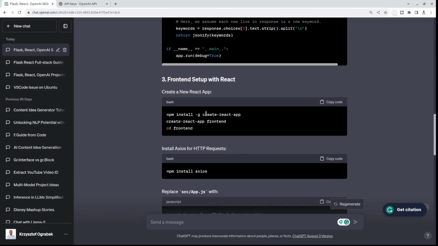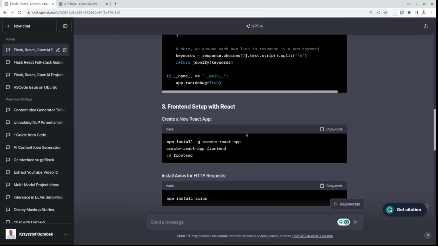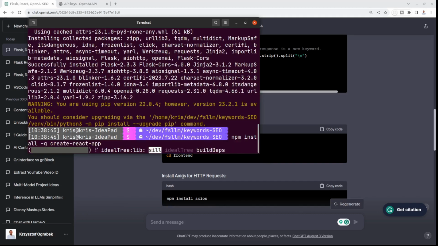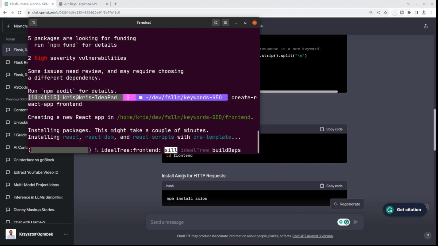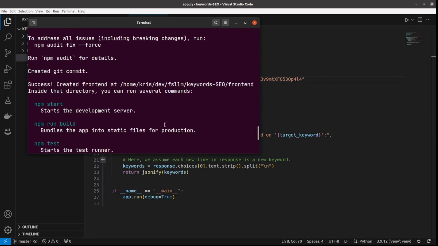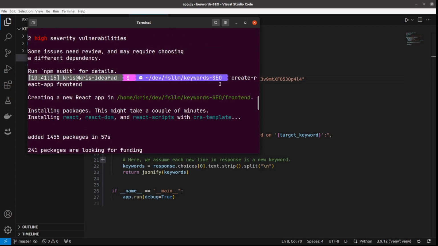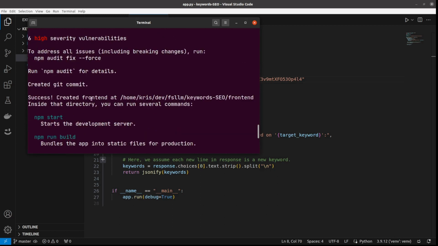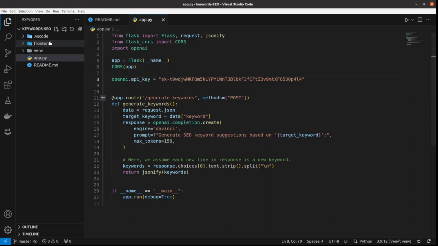Let's go back to ChatGPT and then, okay, the next step is to create the front end. Okay, let's just do it this way. Copy. And I'm back to my terminal and let's see what's happening. Okay, it's generating the front end for me. It's taken about 2 minutes to run, but let me just show you, like this create React app frontend has generated a frontend directory and it's here and it's created a default React project for me.